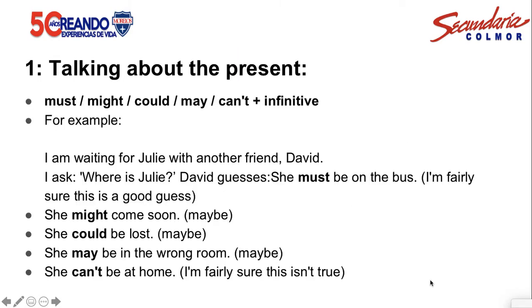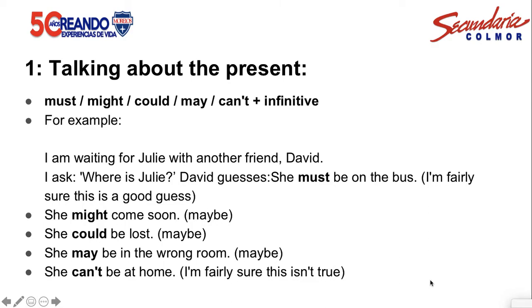Number one, when we are talking about the present, we use must, might, could, may, can't, and the infinitive. For example, I am waiting for Julie with another friend, David. I ask, where is Julie? David guesses, she must be on the bus. I'm fairly sure this is a good guess. So we are using must.